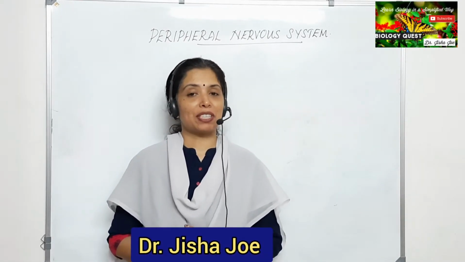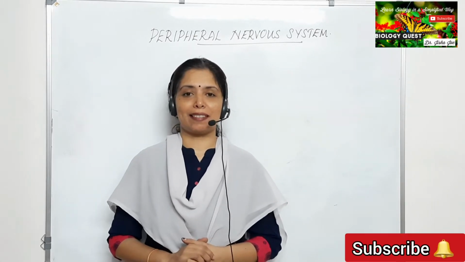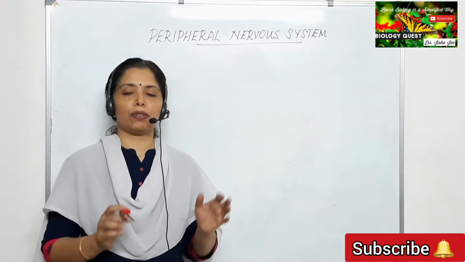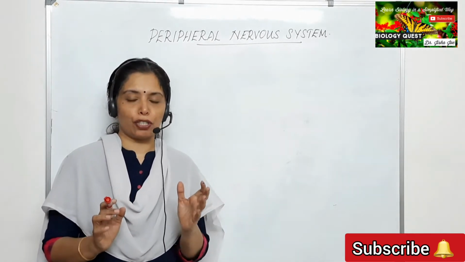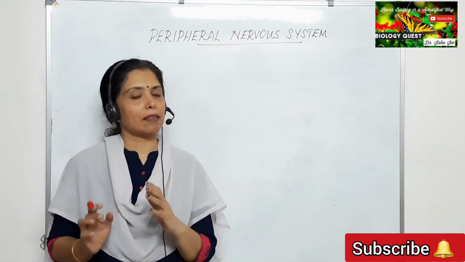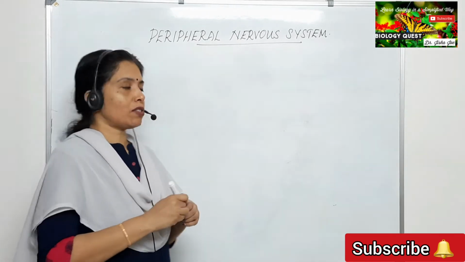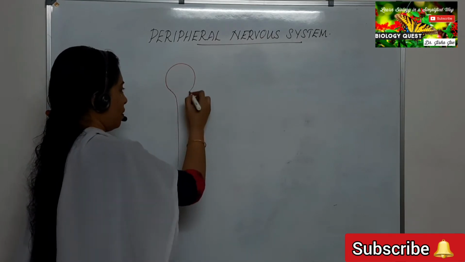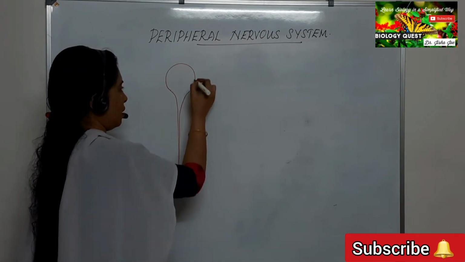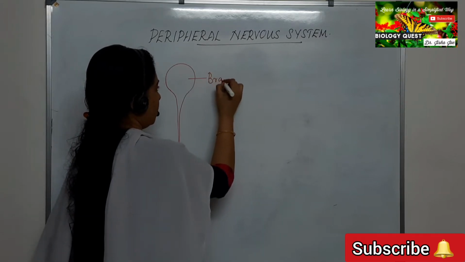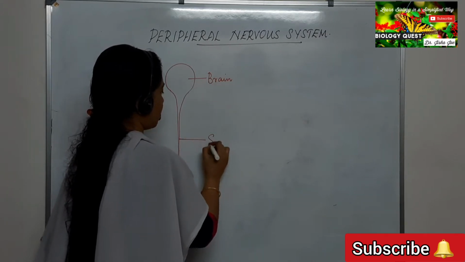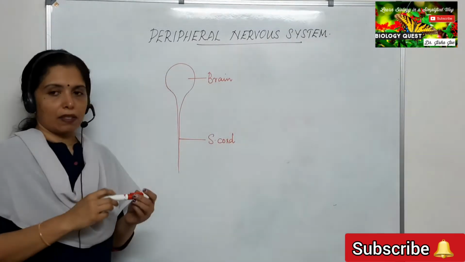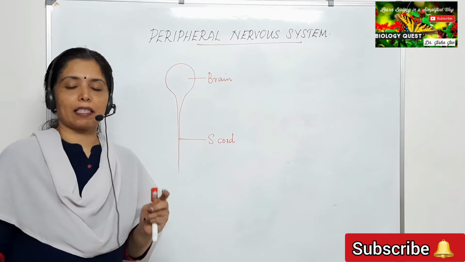In this session, we shall study about the peripheral nervous system. In the previous video, we have studied about the central nervous system. We know the nervous system is divided into the central nervous system and the peripheral nervous system. The central nervous system includes the brain and the spinal cord. Okay, that is the brain and that is the spinal cord. So that is the central nervous system which includes the brain and the spinal cord.